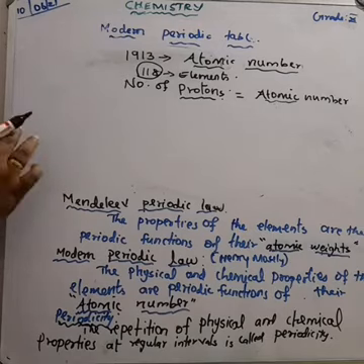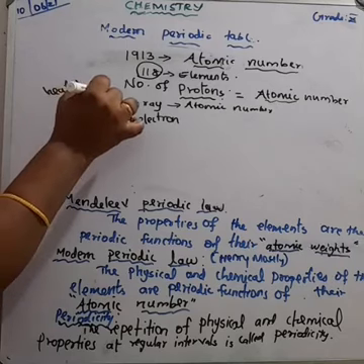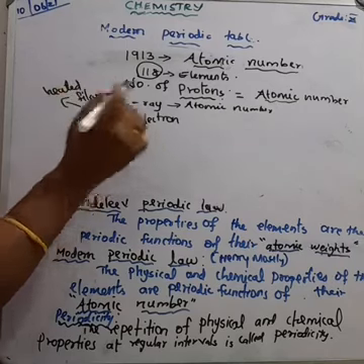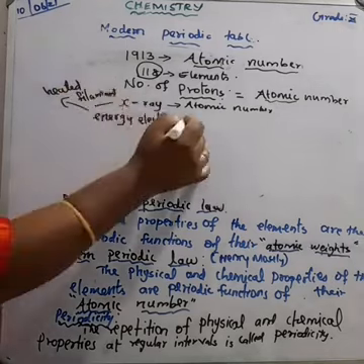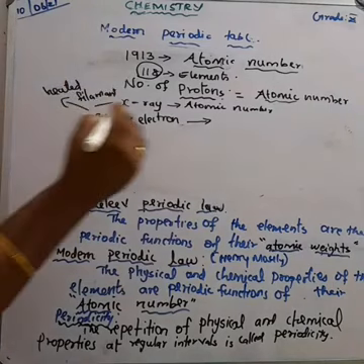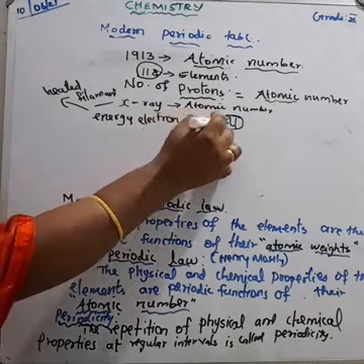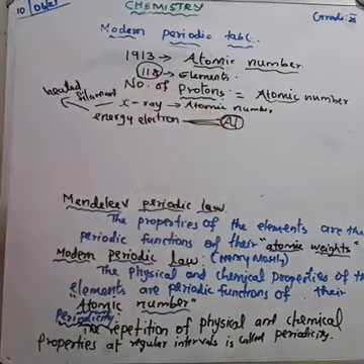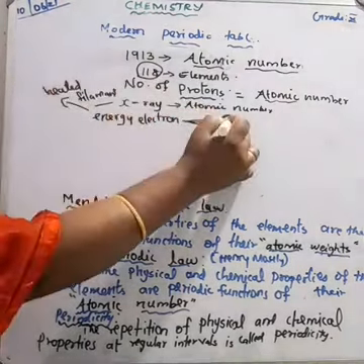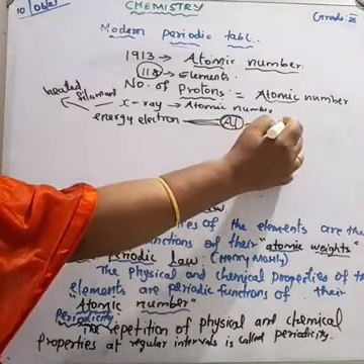These high energy electrons strike different elements. For example, take aluminium, one of the elements. When he bombarded the high energy electrons on the element, X-rays were released.